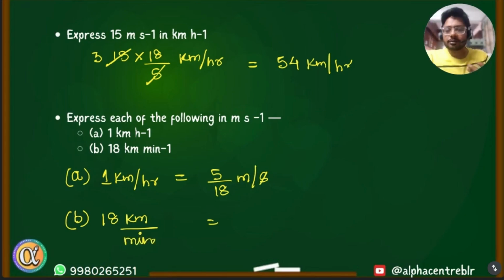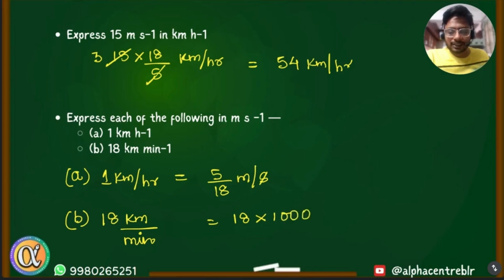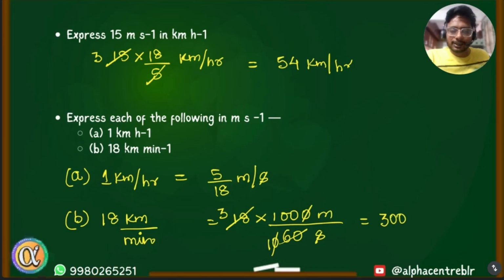Manav is raising his hand. Okay, Manav, tell. Can you convert the minute to hour and then use the formula? Or why don't we simply convert minutes to seconds and kilometers to meters? Oh, that will work too. Why take the longer route? So convert kilometer to 1000 meters and minute to 60 seconds. 18 doesn't directly cancel with 60, but with 6 it goes 3 times and this goes 10 times, and the 0 cancels. So this is 300 meters per second.